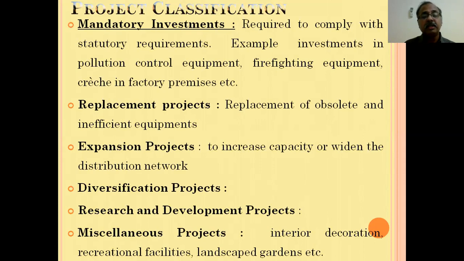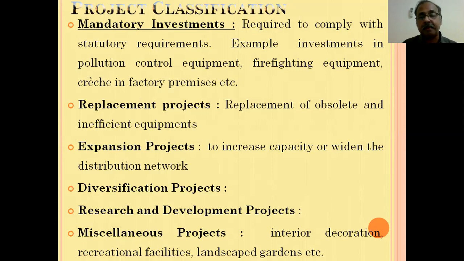For example, pollution control equipment, firefighting equipment, or crèches in factory premises, etc. As far as a factory is concerned, it is compulsory to install some pollution control equipment. It is by statute, by law, compulsory. Or firefighting equipment. Without a firefighting system, we are unable to operate any kind of factory premises